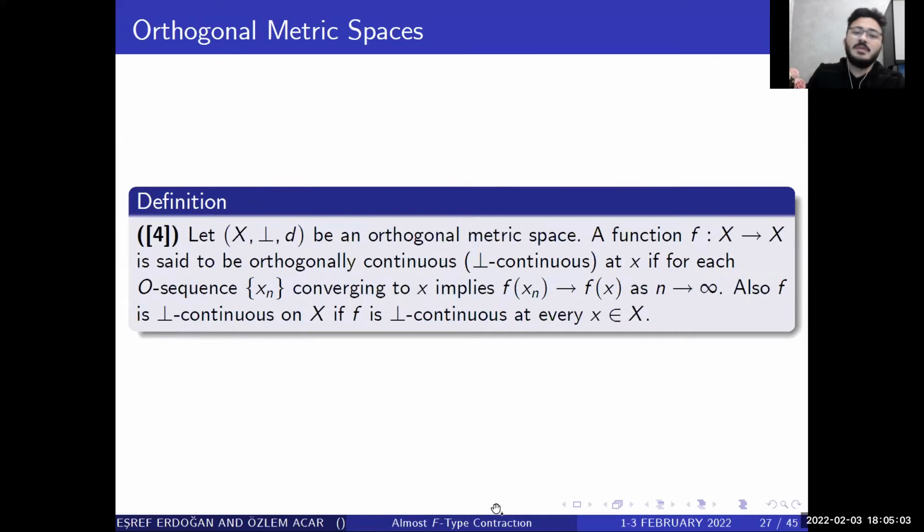Let (X, ⊥, d) be an orthogonal metric space. A function f: X to X is said to be orthogonal continuous at x if for each orthogonal sequence xn converging to x, f(xn) converges to f(x). f is ⊥-continuous on X if f is ⊥-continuous at every x in X.